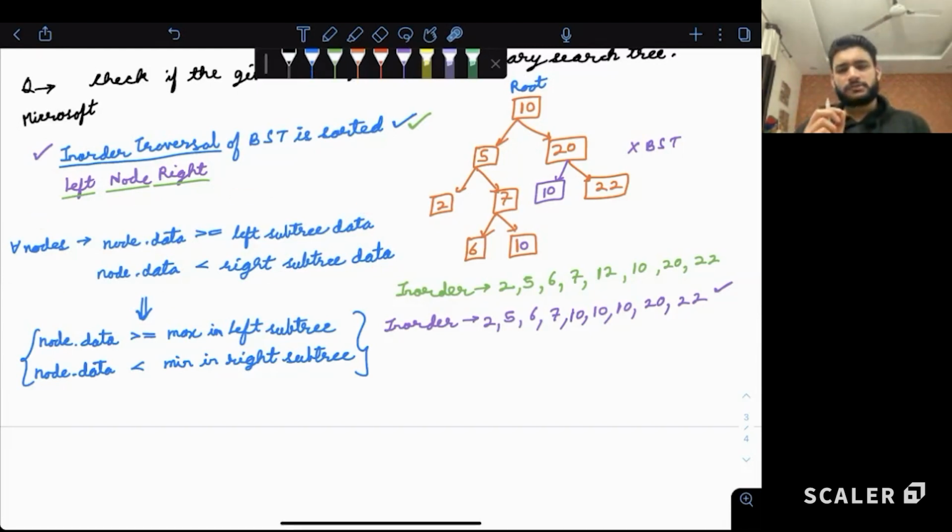That for all the nodes, we have to look at the left subtree, if it is smaller or equal, and the right subtree should be bigger. Then we can say the current tree is a binary search tree. If all the elements on the left side are smaller or equal, then the maximum value on the left side should be smaller or equal, because if the maximum is smaller or equal, then everything will be smaller or equal. Similarly, on the right side, if the minimum is greater, then everything is greater.